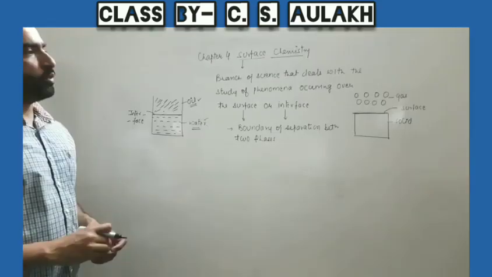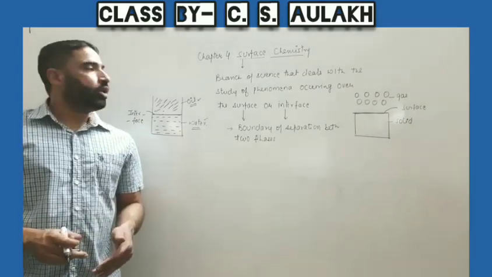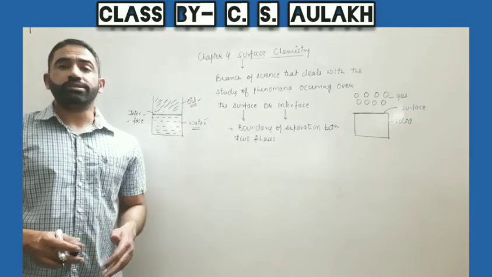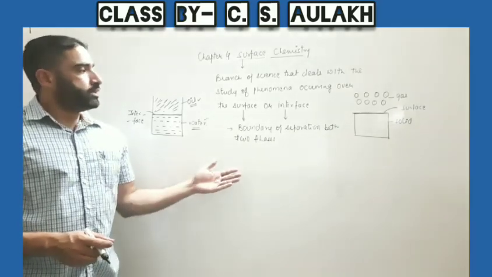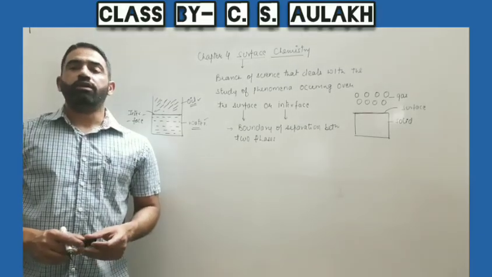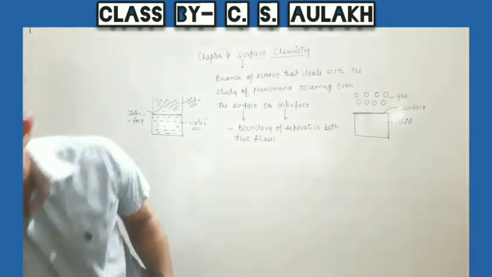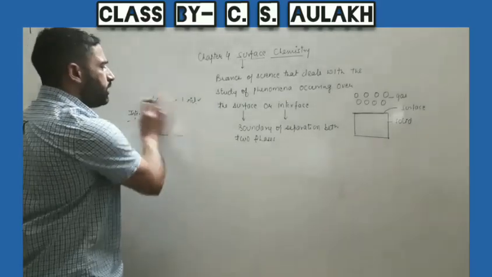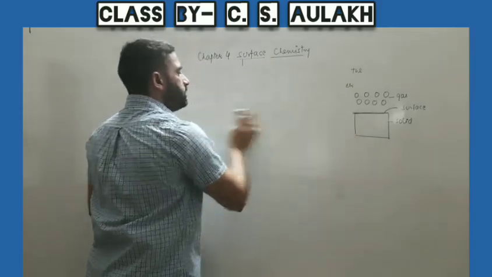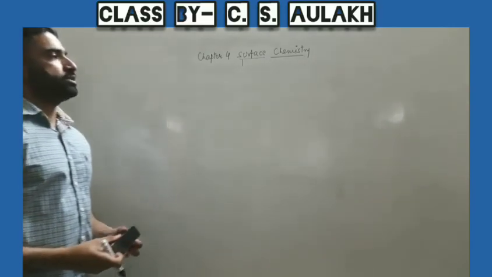So all those phenomena which occur over the surface of a substance, or over the interface between two phases, between two substances, are studied under the branch of chemistry called surface chemistry. So we will start with the first phenomenon in your syllabus related to surface chemistry, that is adsorption. So here we will first start with adsorption.